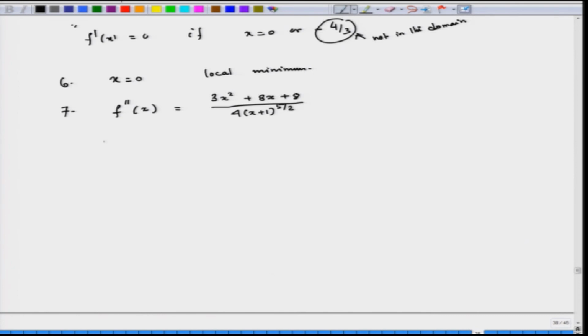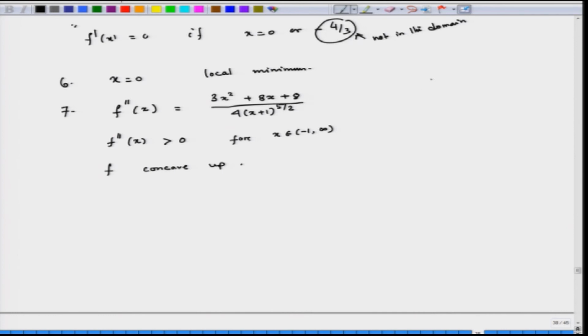Then f double prime of x is positive for x belonging to (minus 1, infinity). Therefore, f is concave up. So, every time this is going to be concave up.